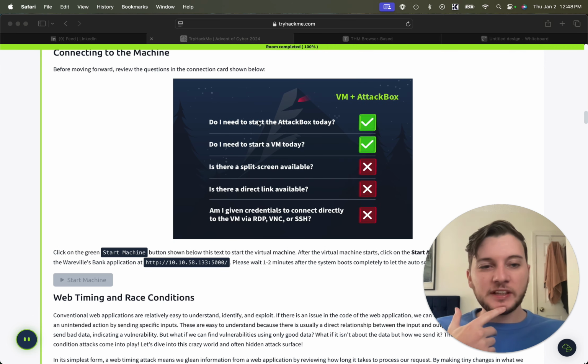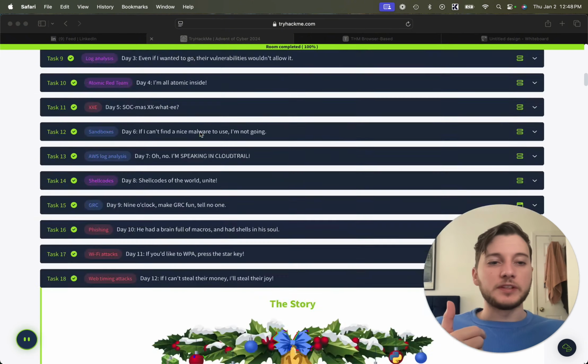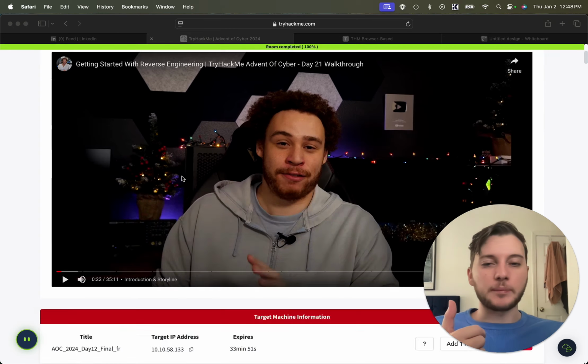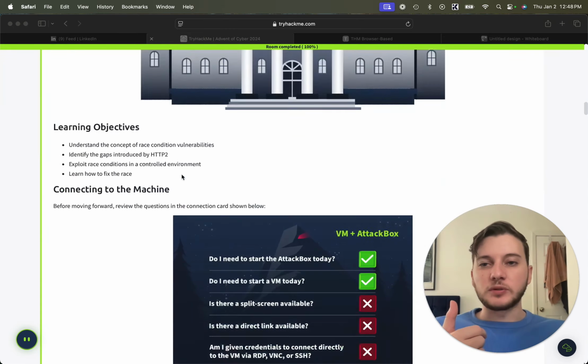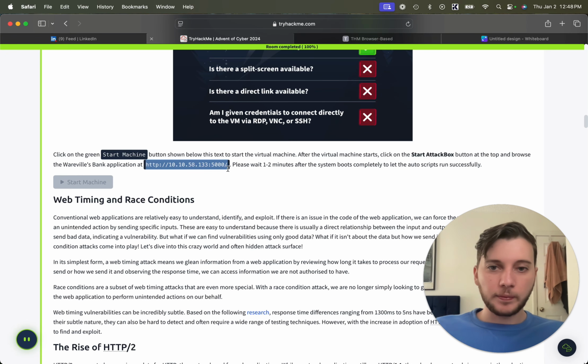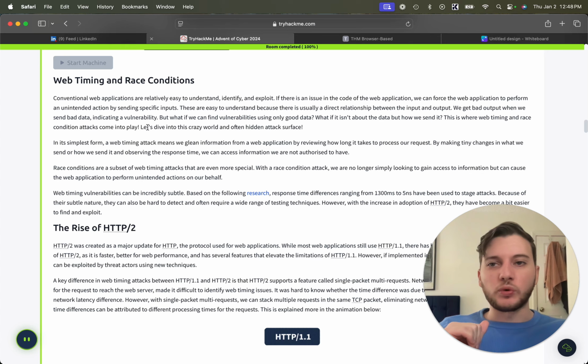So we're just going to need the attack box and the VM today. If you haven't already started up here, you can start your attack box by going up here. There'll be a button that says start attack box. Wait till those load up, and then we can head to the link here. So let's dive into web timing and race conditions here.